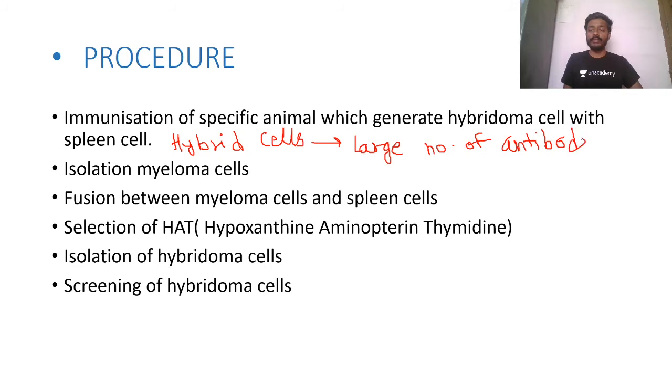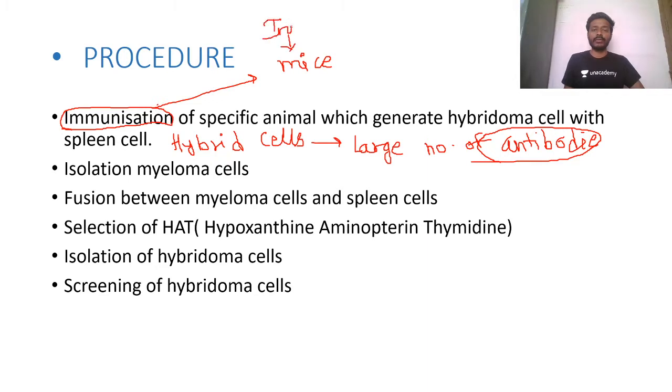Okay, so ये ultimate aim है हमारा production of antibodies. ये अचीव करने के लिए हम exactly कैसे करते हैं? First what we do, immunization of specific animal. Immunization of specific animal, इसका मीनिंग क्या होता है? What we do, if suppose this is mice, we inject antigen, we inject antigen into this mice. Now what is antigen? या फिर सिंपल आपके अंडरस्टैंडिंग के लिए, we inject causative agent of disease in mice.